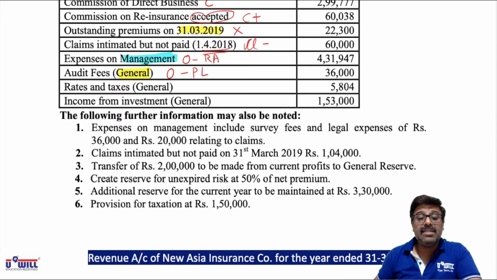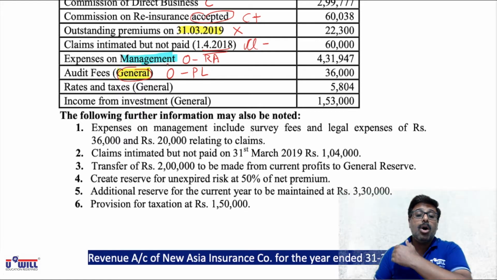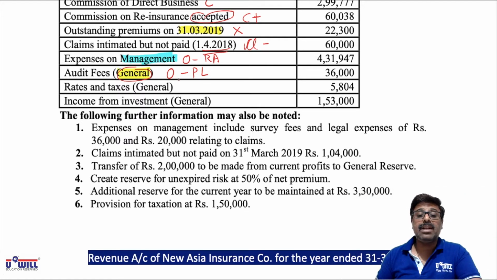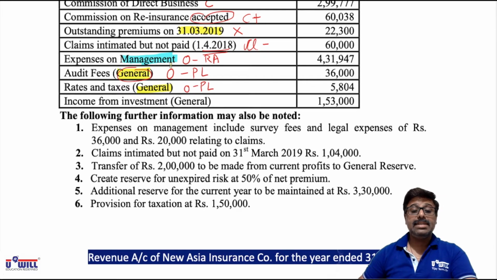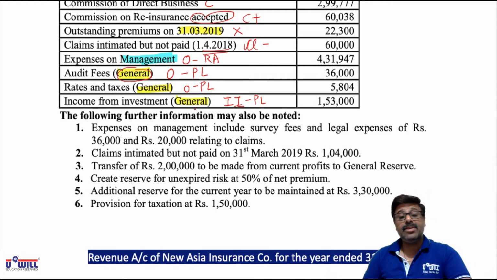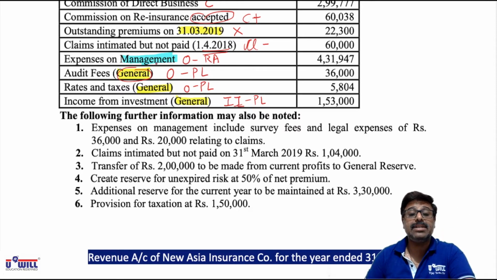But when they say the word general, it means it is related to fire, marine, and all the other businesses which they are doing. So that will come in P&L account. Same way rates and taxes, because general is mentioned, will come in other expenses in P&L account. Same way income from investment, general is mentioned, so it will come in income from investment in P&L account. Wherever they use the word general, it will come in P&L account. Otherwise, if it is related to specific fire insurance business, like the words management expenses, then that would come in revenue account.